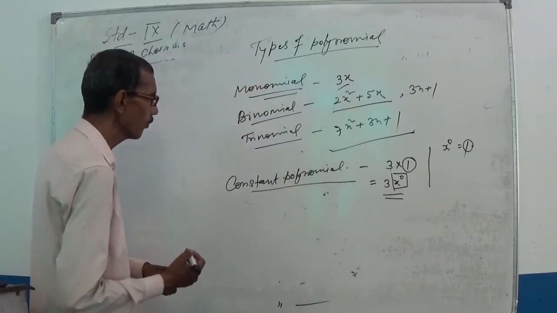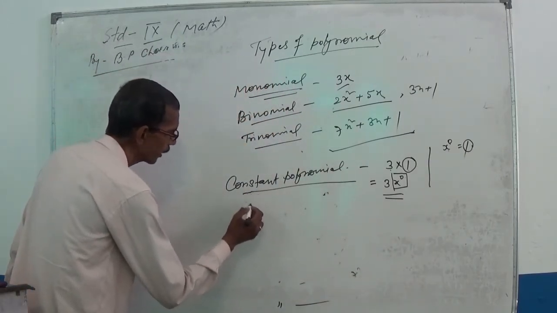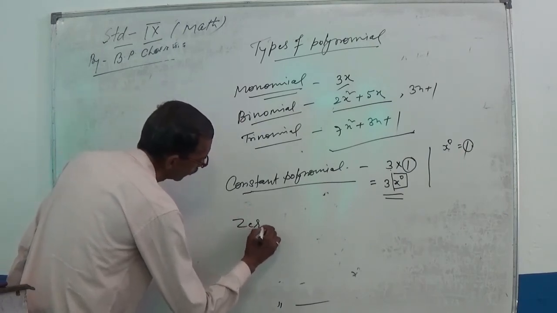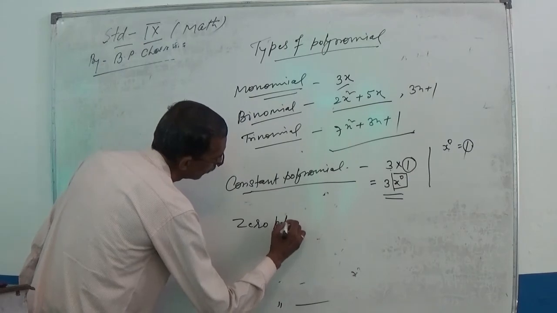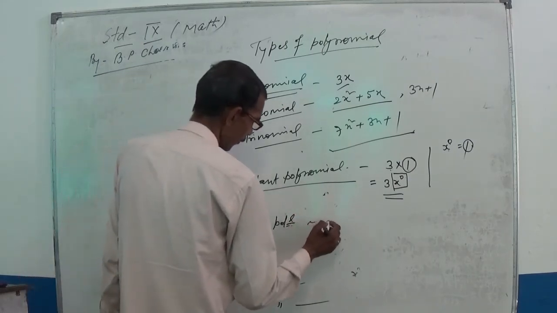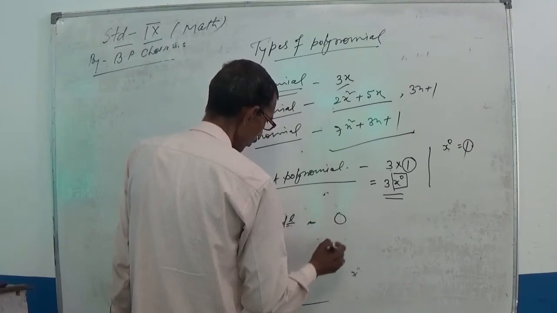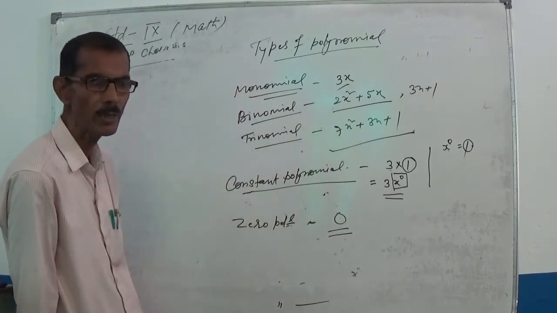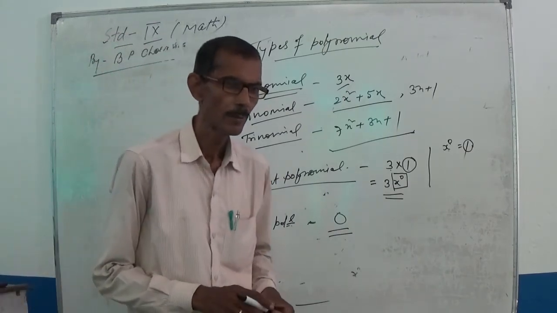So this type of polynomial is a constant polynomial, and one more polynomial, the zero polynomial. Zero. And the degree of this polynomial is not defined.